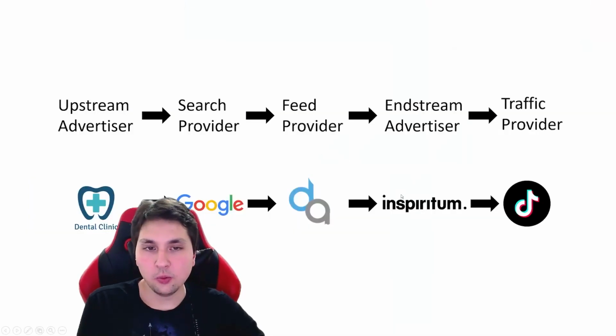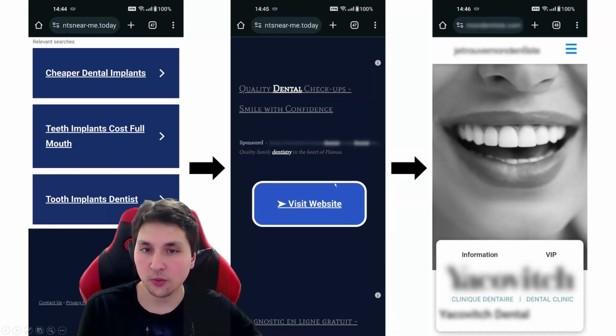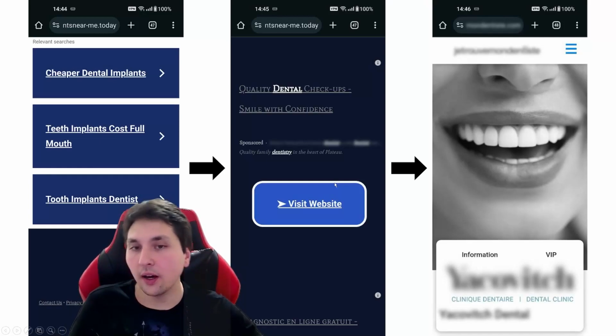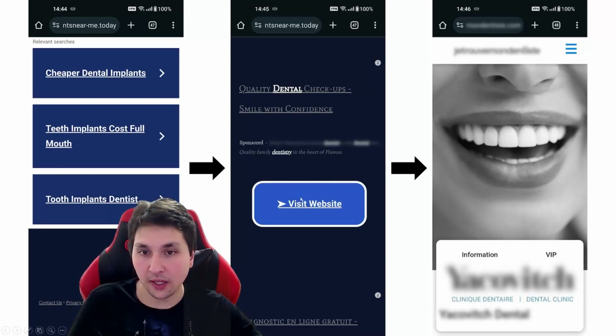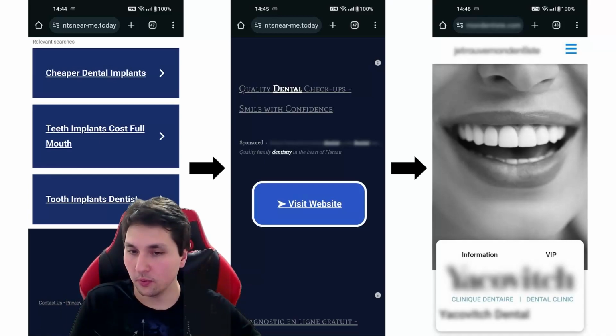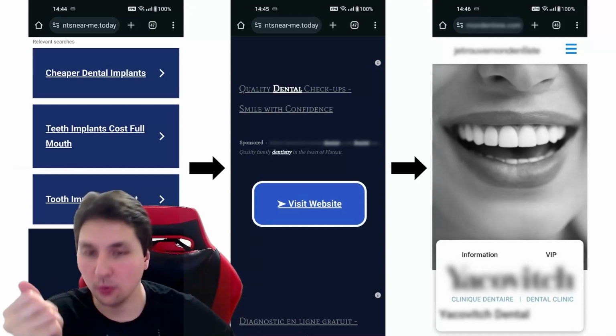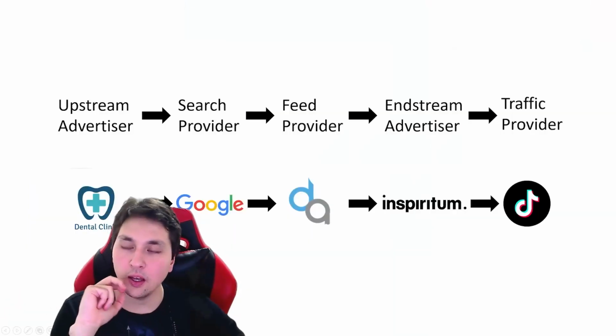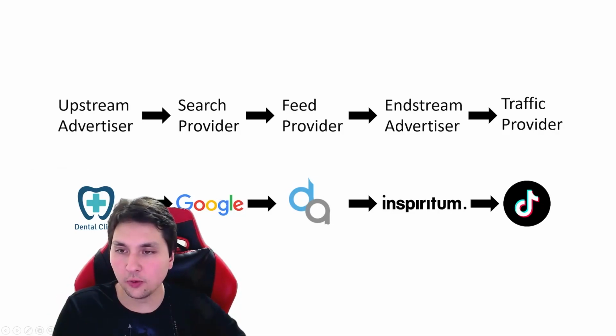So basically we attract people, users, as end-stream advertisers, to our feed provider, in this case Domain Active, right? We attract them to this page, and every time a user clicks website, Google considers this a successfully attracted user, right? So mission successful, essentially.